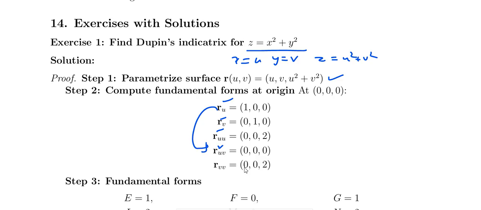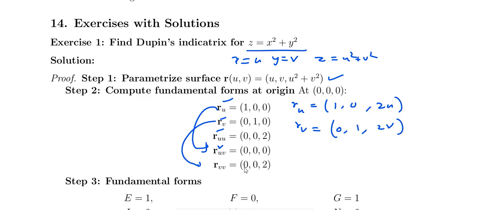And so at the point origin we find these out, that's the whole idea. And r_vv is differentiating with respect to v once again. So what is r_u? r_u is (1, 0, 2u). This is the idea. r_v is (0, 1, 2v). Correct? So r_uu and all of these, we find at the point origin.